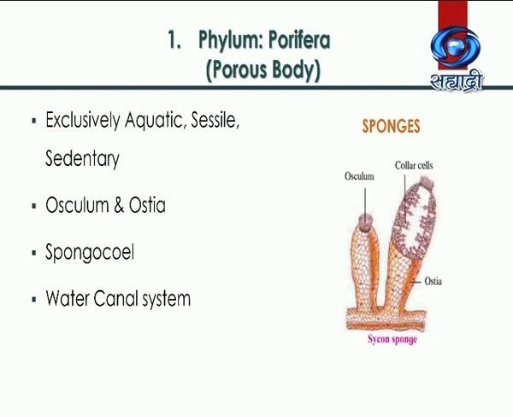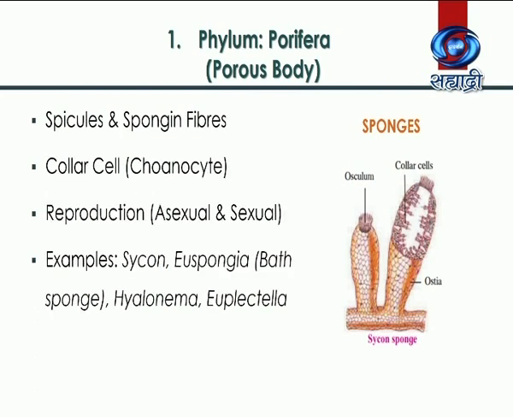As the members are soft, their body is supported by spicules and spongine fibers. Spicules are either calcareous, that means made up of calcium carbonate, or siliceous, that means they are made up of silica.